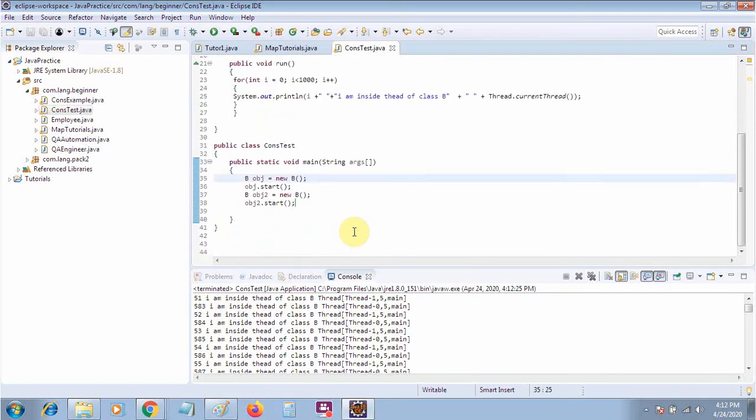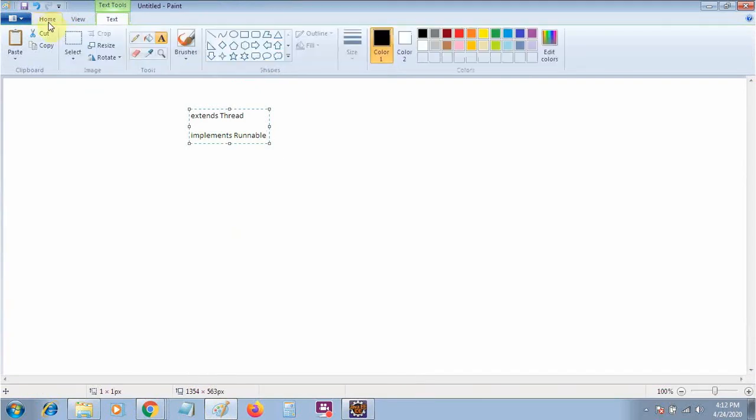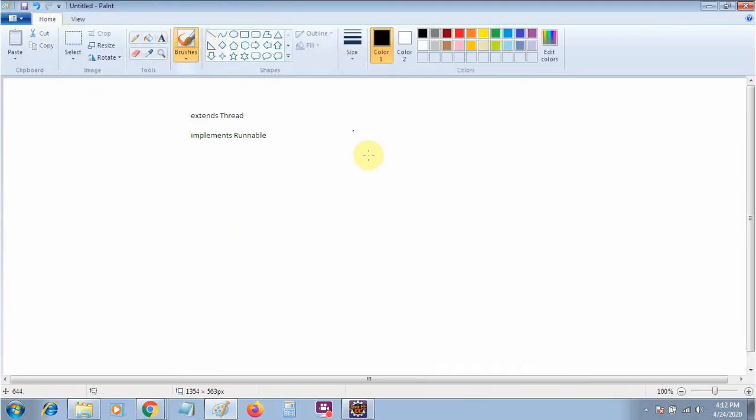Now let's see a very good example. Suppose I have two threads running on the same thing. What will happen? Suppose there are two or more threads, thread one and thread two.